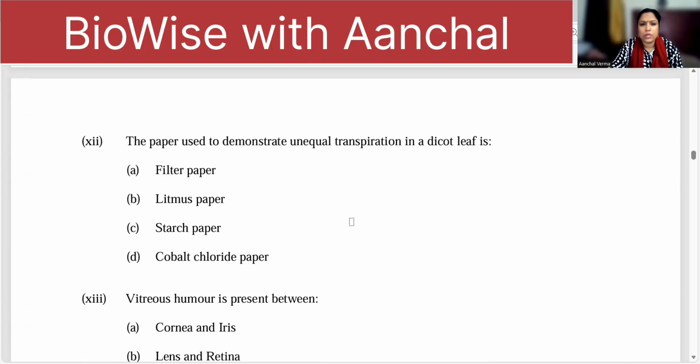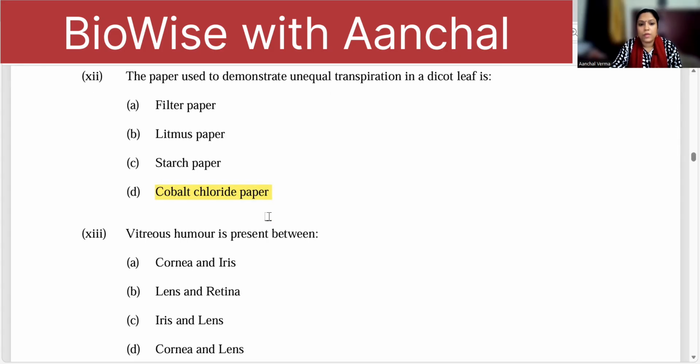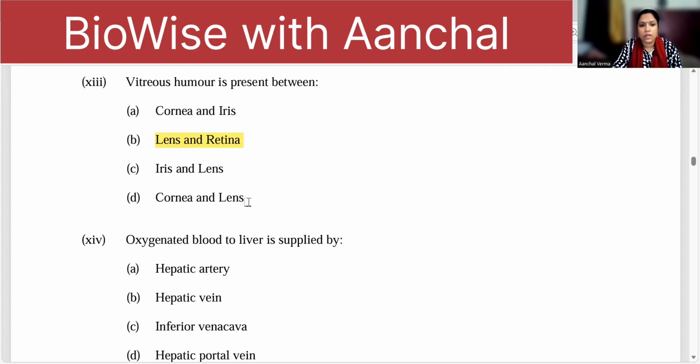The paper used to demonstrate unequal transpiration in dicot leaves is cobalt chloride paper. Cobalt chloride paper is blue when dry and pink when wet. Vitreous humor, where is it present? Aqueous humor is in front. Vitreous humor is behind the lens, between the lens and retina.